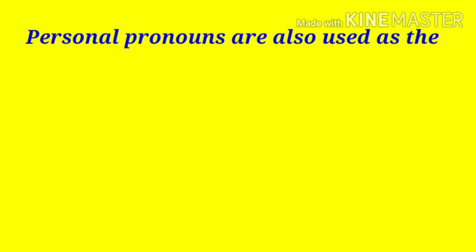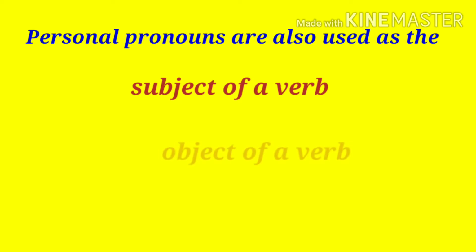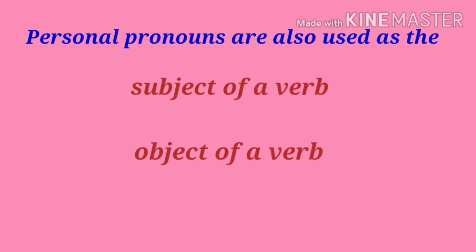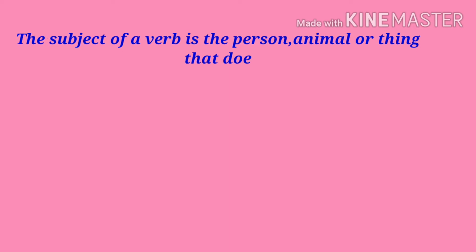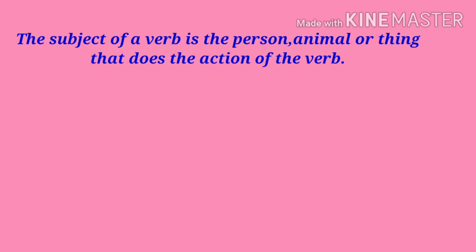Okay. Personal pronouns are also used as the subject of a verb and as the object of a verb. So let's understand them one by one. The subject of a verb is the person, animal, or thing that does the action of the verb. So let's understand this with the help of an example.